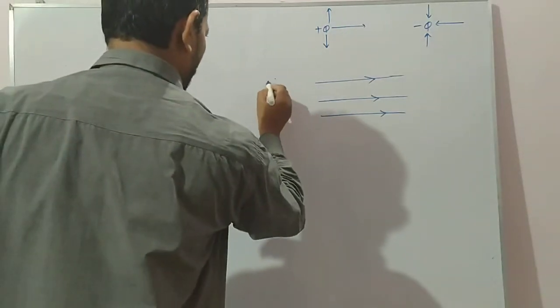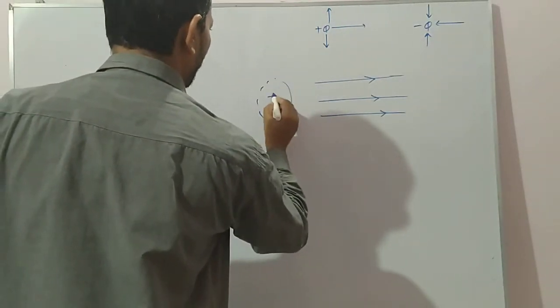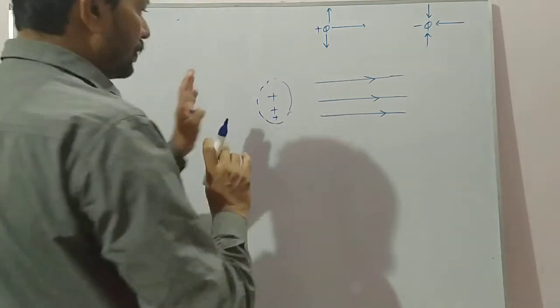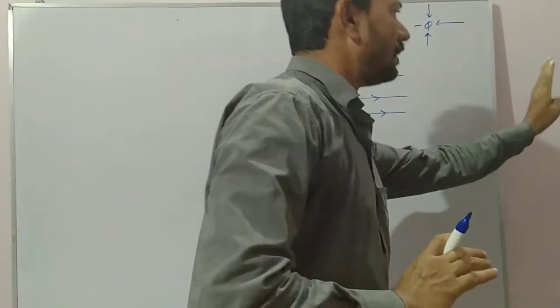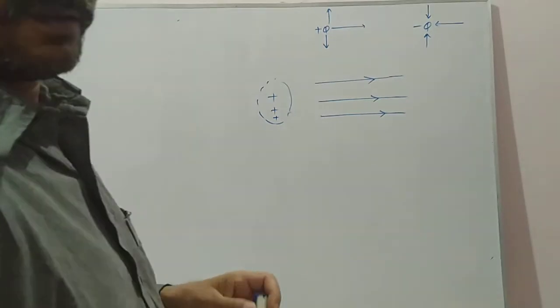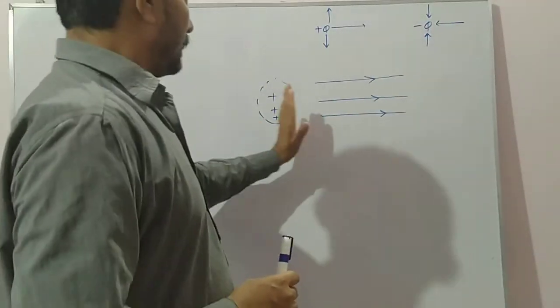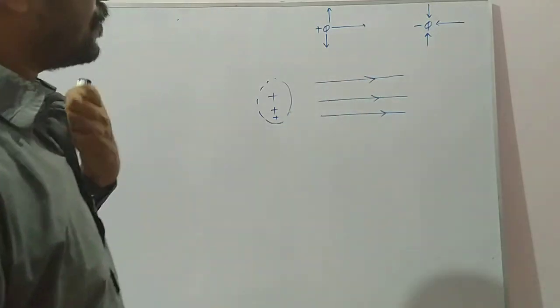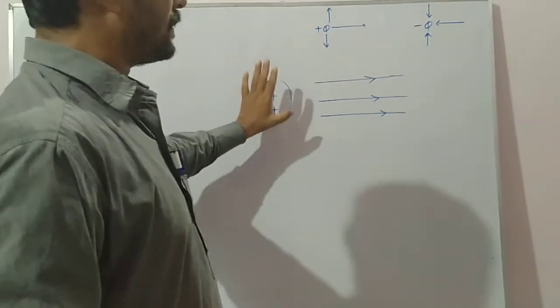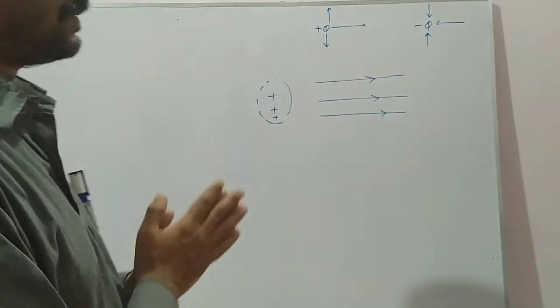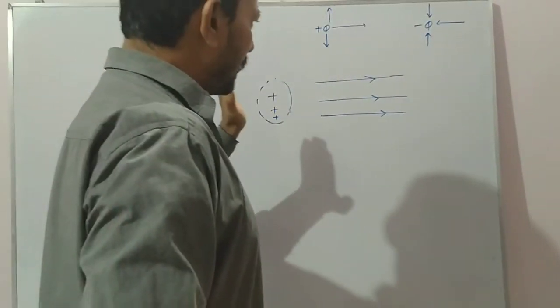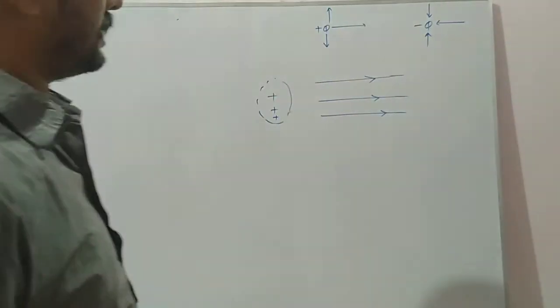That somewhere on the left hand side there is some positive charge, due to which the electric field lines are moving towards right. Followed?